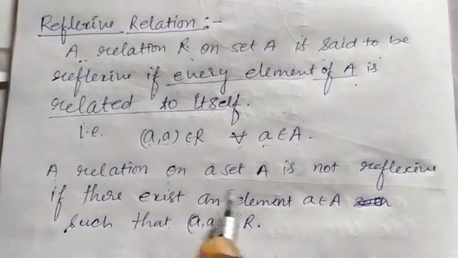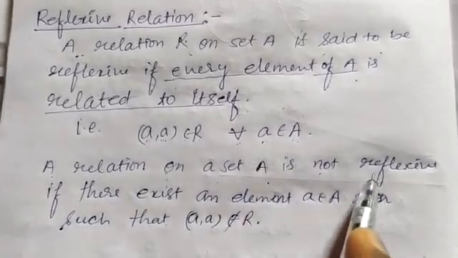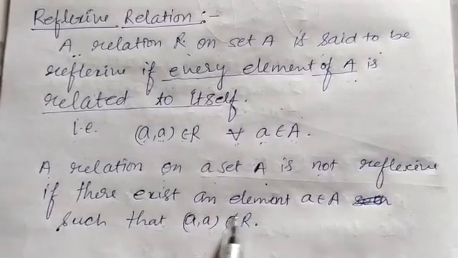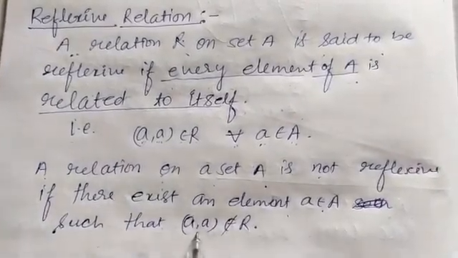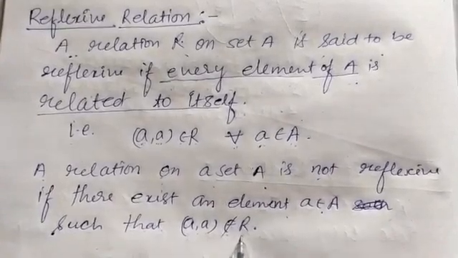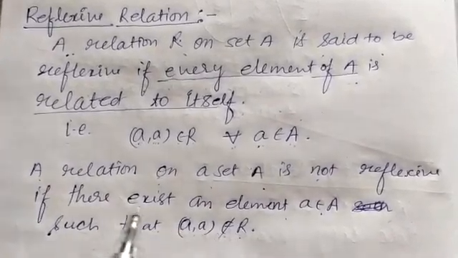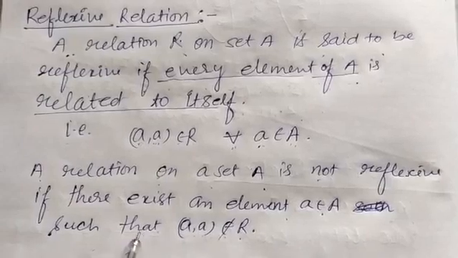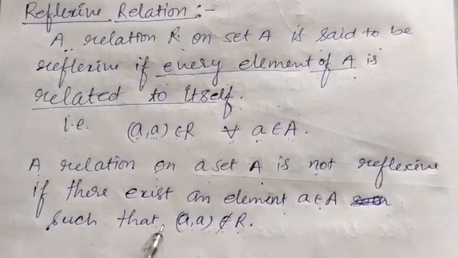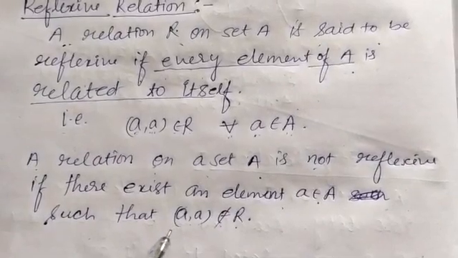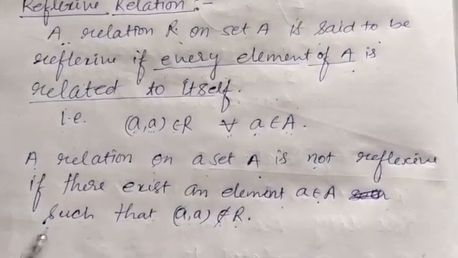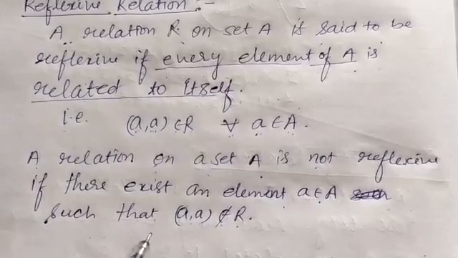A relation on a set A is not reflexive if there exists an element a belongs in A such that (a,a) does not belong in R. Suppose any element which belongs in A is not associated with itself, then the relation is not reflexive.